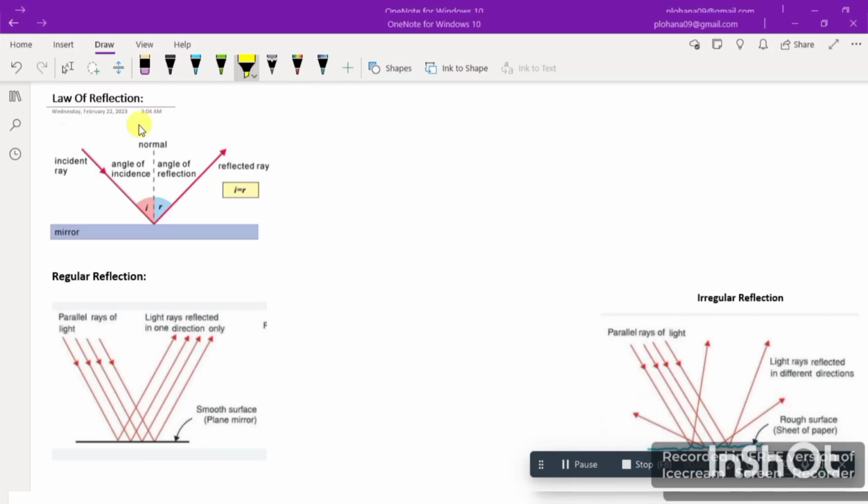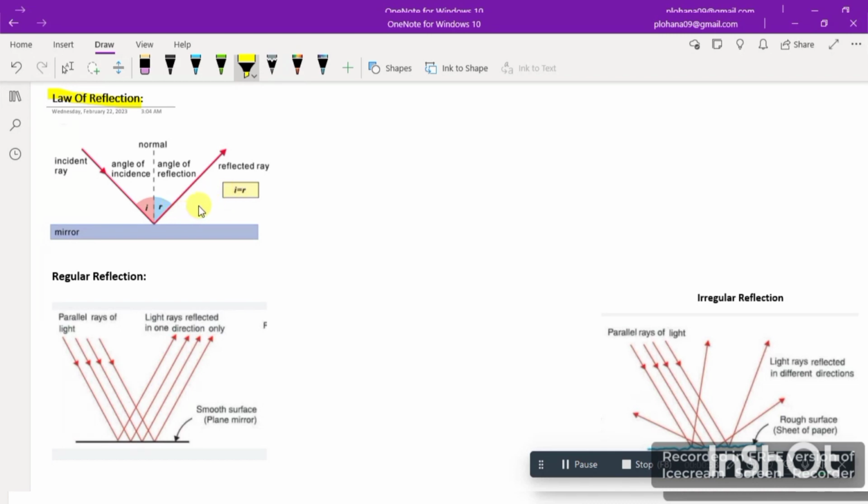So today we are discussing the topic which is the law of reflection. So let's see what the law of reflection says first. The law of reflection states that when a light ray reflects off a smooth flat surface, the angle of incident ray and the angle of reflected ray would remain the same. Like if there is an angle of 45 degree, so the angle of incident is 45 degree, so there would be 45 degree in the reflected ray as well.